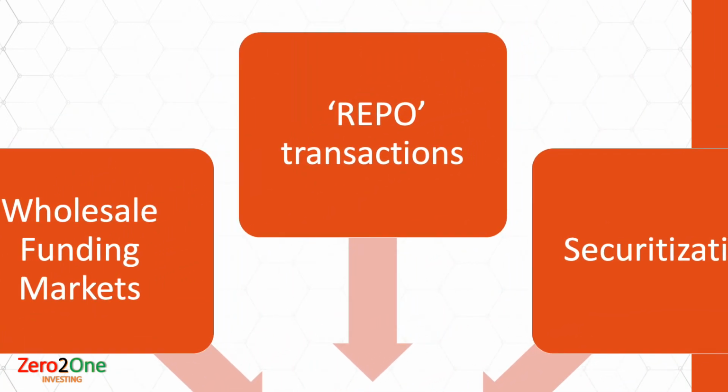Banks can also raise secured funds in a number of ways. One common approach is via sale and repurchase, or repo transactions. In a repo transaction, a bank sells an asset, for example, a government bond, and agrees to buy it back on a specified date at a higher price.